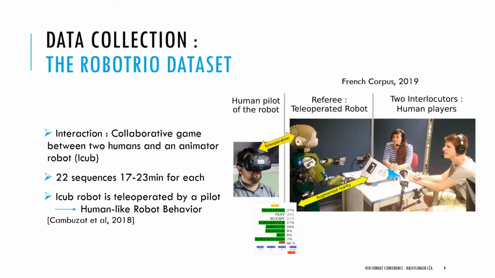The robot will reproduce exactly the same movements as the human and transmit his voice. Thanks to this setup, the human players think that they are interacting with a robot with human-like behavior. But for us, we can record human data and already take into account potential differences that can exist between human conversation and human-robot conversation.